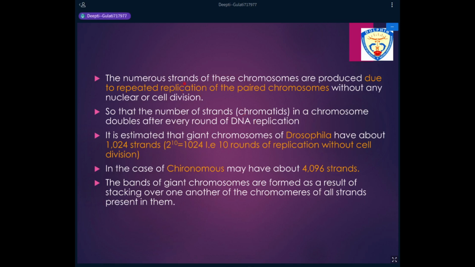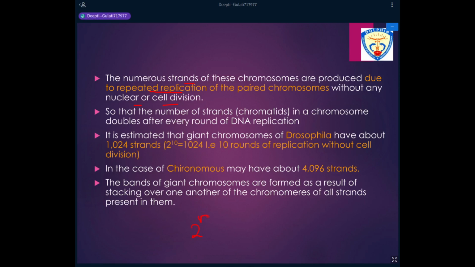So why are these strands present? As I said, replication is happening repeatedly, but the nucleus is not dividing and the cell is not dividing. Therefore, these chromatids are present. After every round of DNA replication, we get two chromatids. So after n rounds, we get 2 to the power n chromatids.